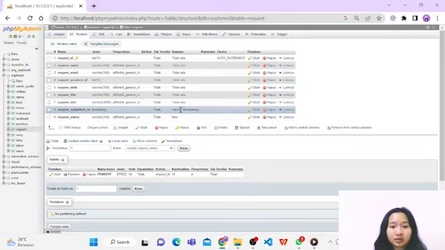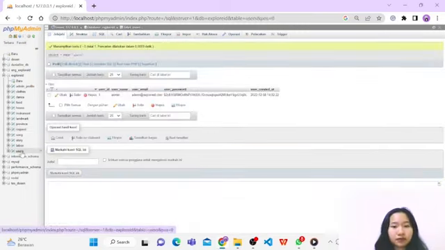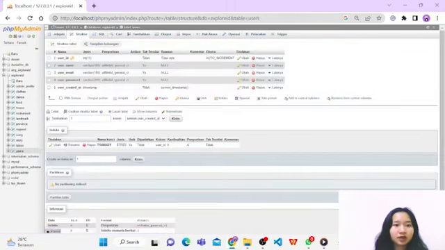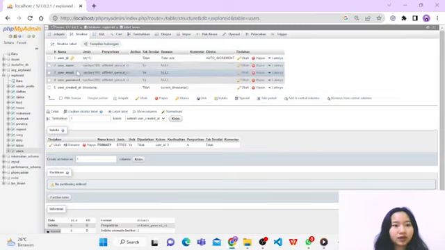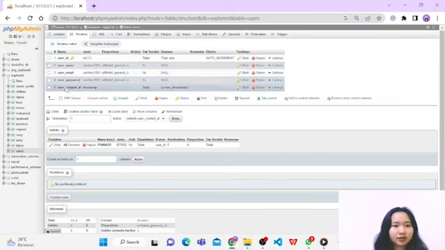So we use current timestamp, and then for the users, this is the appearance on the structure. For the first one, the columns are user ID, username, user email, user password, and the last one is user created at. We use current timestamp.